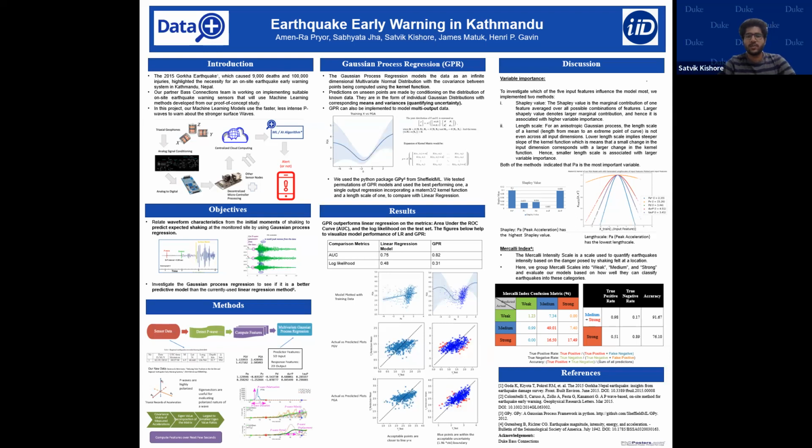In our results, we can see that our Gaussian process regression models are outperforming our linear regression models. Over here, we have plotted our Y true versus our Y predicted, and we can see that the points are fairly well and tightly distributed along the central diagonal line, suggesting that the model is performing well.